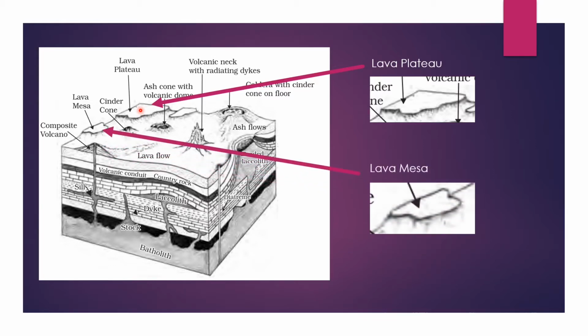And the second one is lava mesa. Lava mesa is something like a lava plateau only, but the magma that releases over here is not as viscous as in a lava plateau. Thus, it forms discontinuous and very small plains.